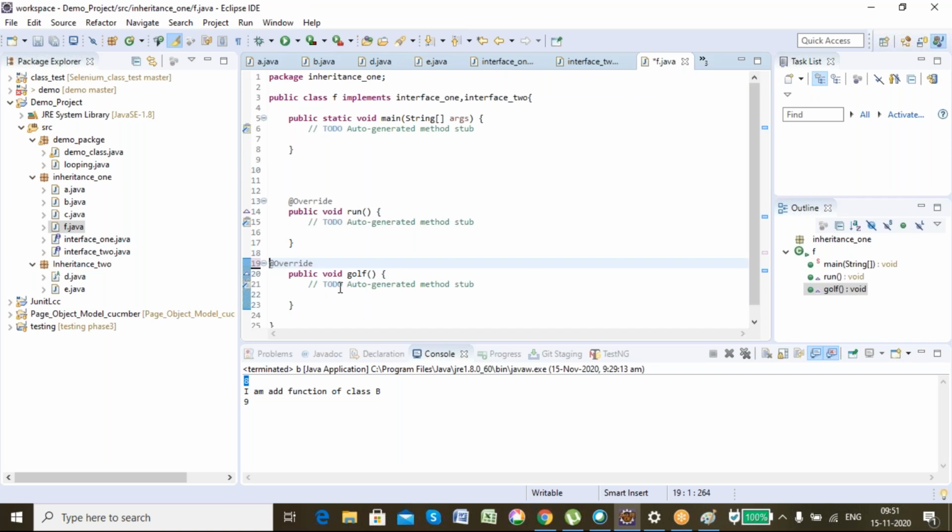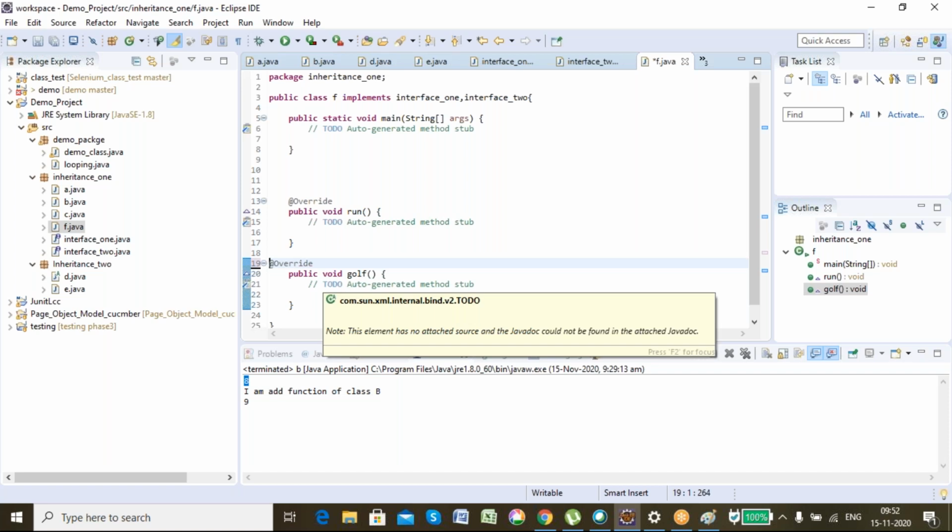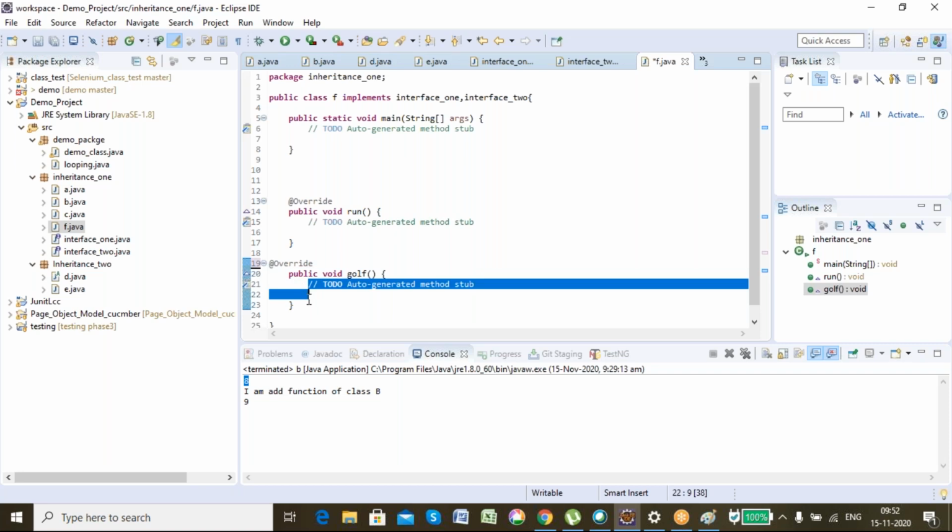So even though both interfaces have the same function signature, that need not make any difference, because when I call this goal function, it will call this goal function only. So multiple inheritance is acceptable using interface because there will be no confusion. Only signatures are present, no definitions are present. So if it inherits the interface, it has to define it inside itself, and that definition which is defined in itself only will be invoked. So even though all the interfaces have the same method, it is not an issue for the class.